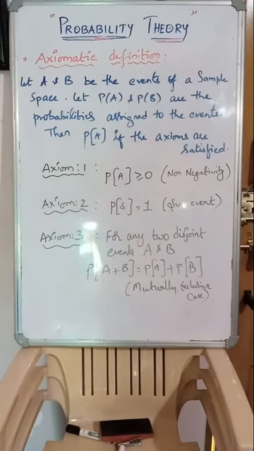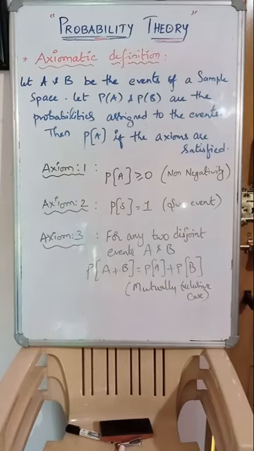And what are the limitations of the classical method? We have seen the events should be mutually exclusive, exhaustive and equally likely. And another thing is that n must be finite. In the statistical method n is infinite, whereas in the classical method n is finite.